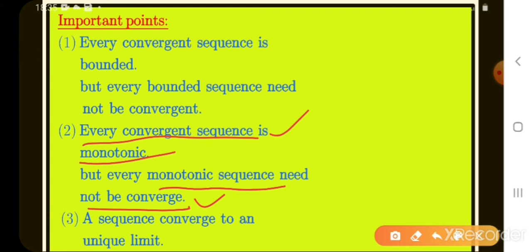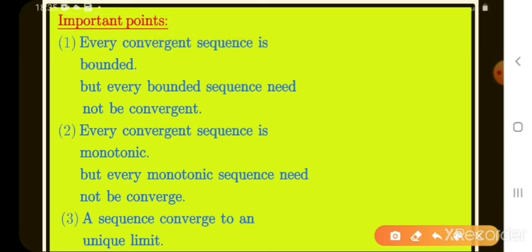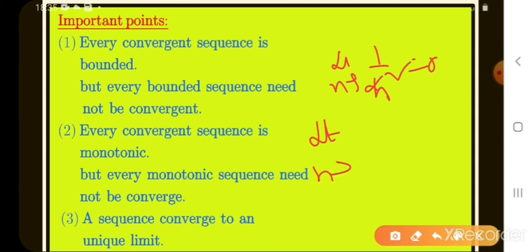The third point. A sequence converges to a unique limit. If a sequence converges, that means it has only one limit. What is the limit of 1 by n square? 0. What is the limit of minus 1 whole power n?